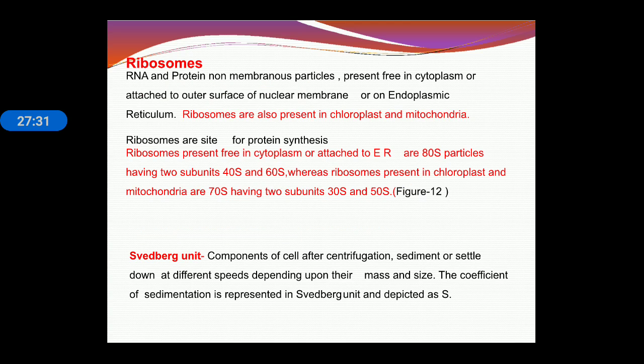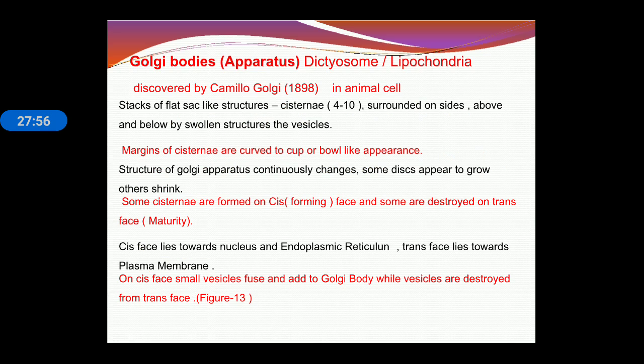Ribosome is mainly related with protein synthesis, that's why it is known as the protein factory. Ribosomes may be present freely and may be attached with endoplasmic reticulum. In eukaryotic cells, ribosome is 80S, and it contains two subunits, 60S and 40S, whereas in mitochondria and chloroplast, ribosomes are 70S, having two subunits, 50S and 30S. Here S stands for Svedberg unit or sedimentation coefficient.